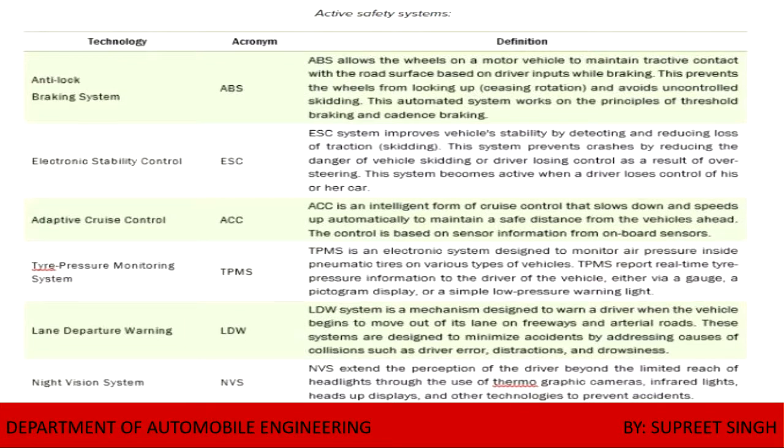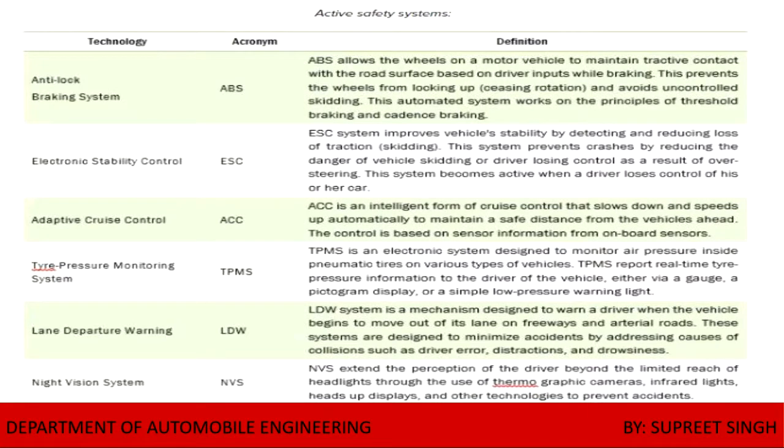Anti-lock braking system: it allows the wheels on the motor vehicle to maintain tractive contact with the road surface based upon the driver inputs while braking is applied. This prevents the wheels from locking up and avoids uncontrolled skidding. This automatic system works on the principle of threshold braking and cadence braking.